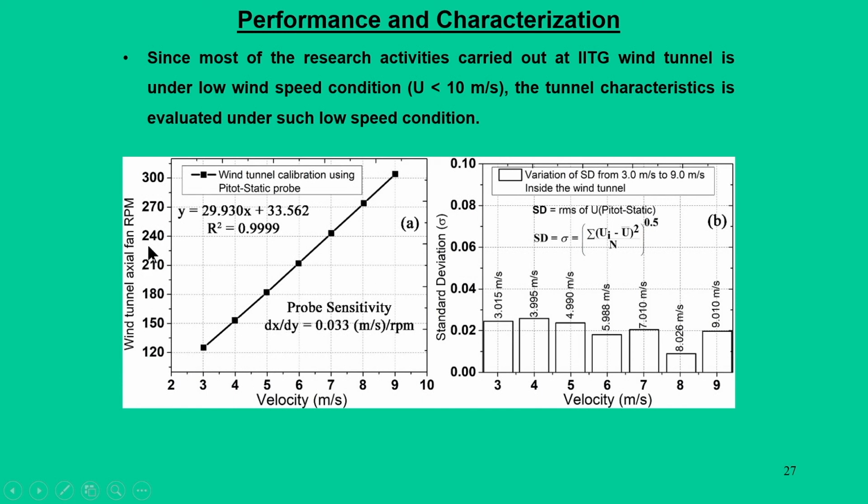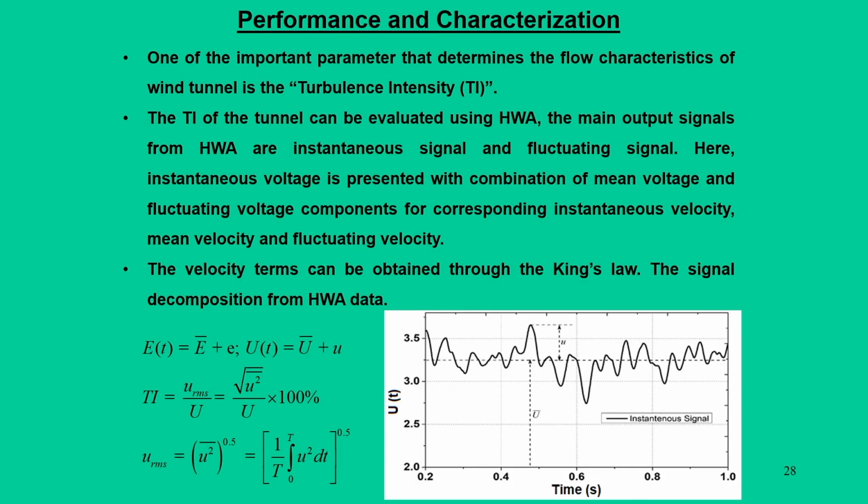That means if you have the wind tunnel RPM and a precise velocity, we can plot the curve and see what the sensitivity is. Sensitivity can be calculated, that is, how much change in wind speed a 1 RPM inaccuracy will lead to. And of course, there is another method, by calculating the standard deviations. This is required when you need precise data.